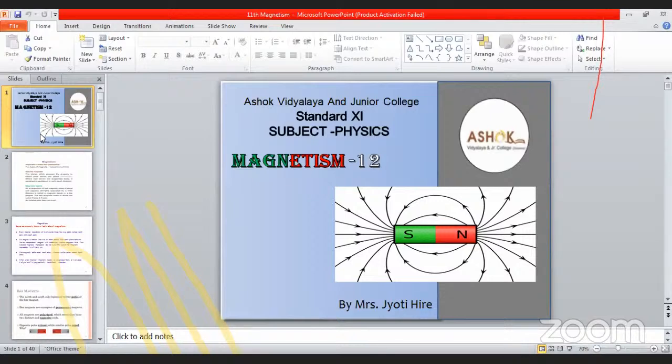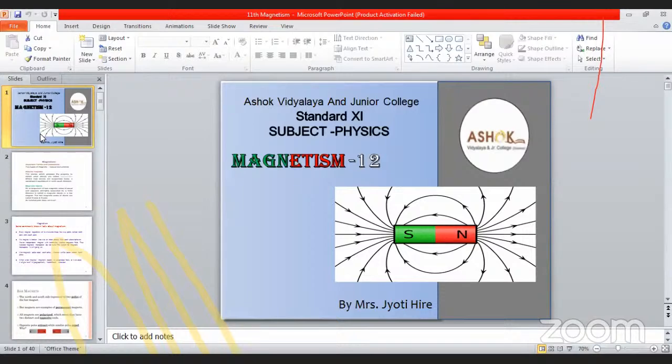Then magnetic length. It is the distance between the two poles of the magnet. What is this magnetic length? That is the distance between the two poles. And magnetic length 2L is equal to 5/6 into geometric length. This can be asked in an MCQ: what is the relation between the magnetic length and the geometric length? Okay, that point is 5/6. Now the next point, in your books, is 12.3.1.